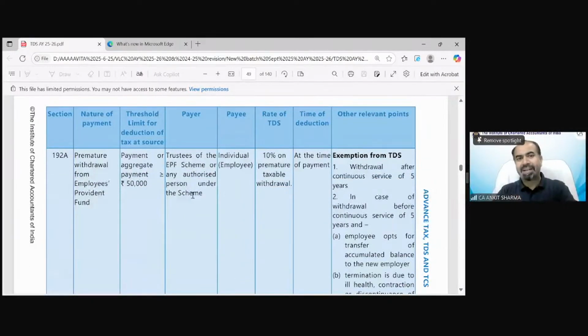Section 192A, that is for premature withdrawal from employees provident fund. Clear? If the payment or aggregate payment is exceeding 50,000, so if there is a premature withdrawal from employee provident fund, and if it is exceeding 50,000, then TDS is required to be deducted at the rate of 10%.